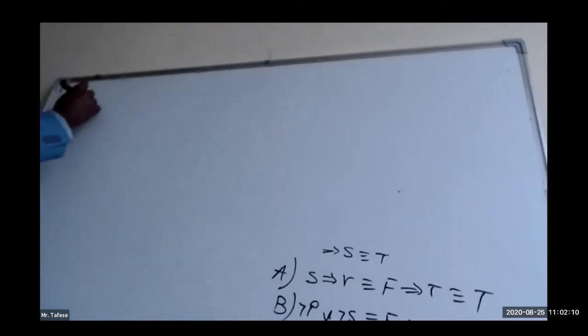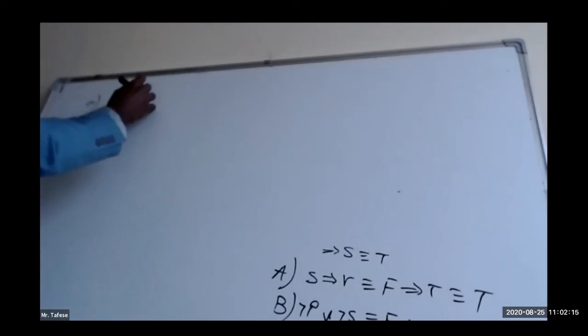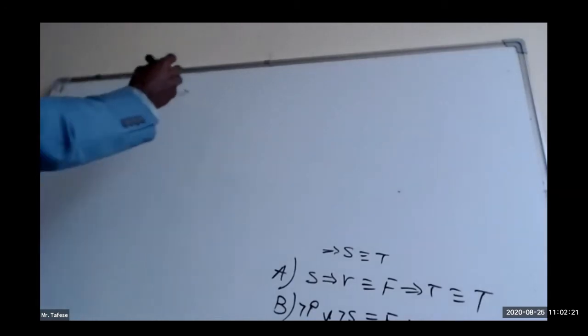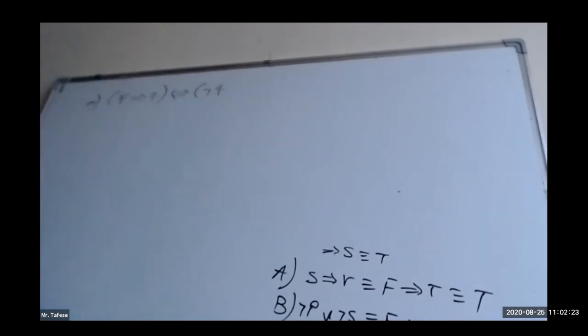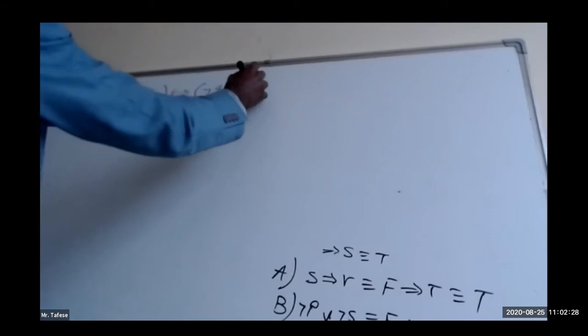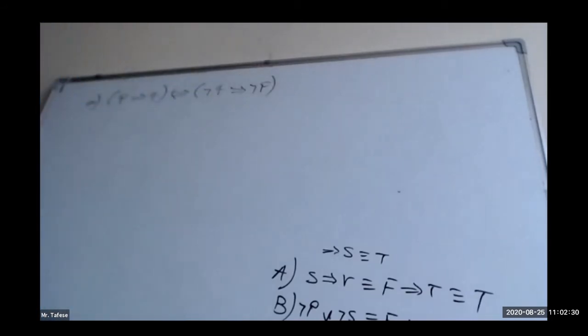A, the question given under A: P implies Q, biimplies negation of Q implies negation of P. Okay, let us do it together.